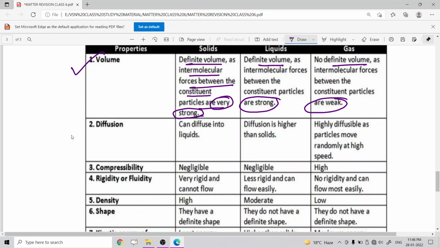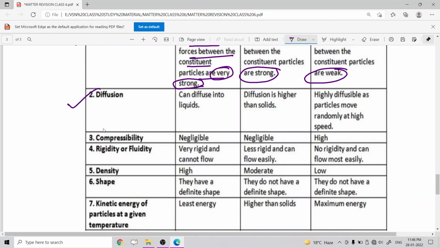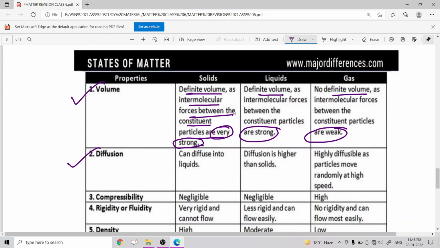Okay, now the next point, that is diffusion. Due to intermolecular forces, solids can diffuse into liquids. For liquids, diffusion is higher than for solids, and gases are highly diffusible. That means for gases, all particles move randomly at high speed. So the diffusion rate is very high for gases because the particles of gas move randomly at high speed.